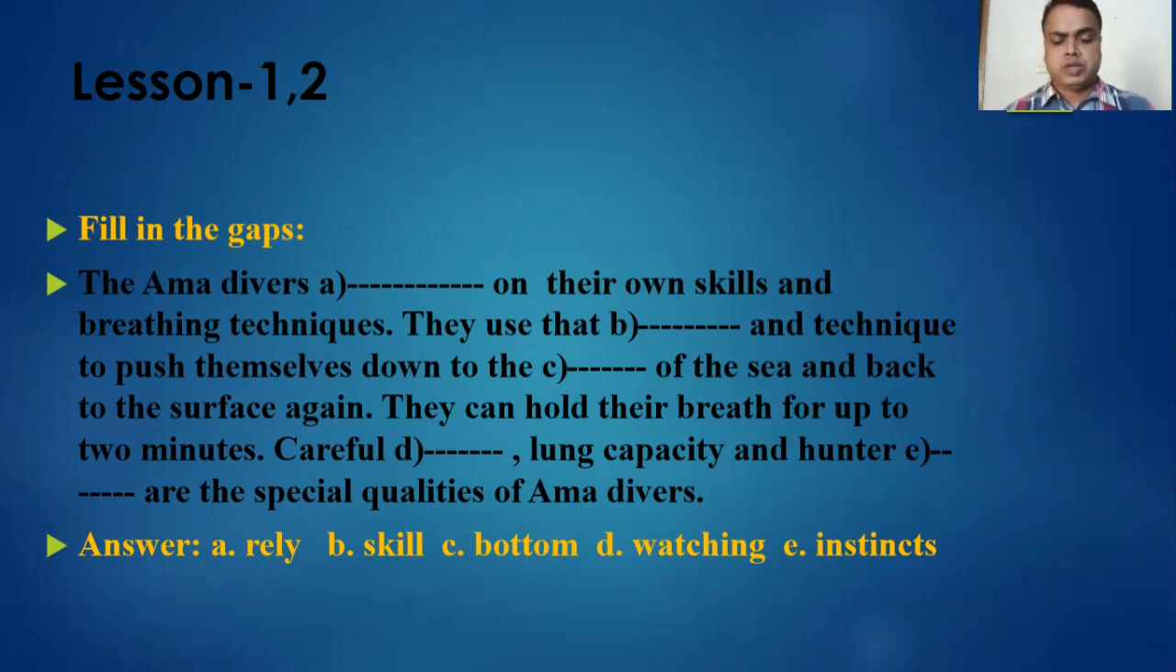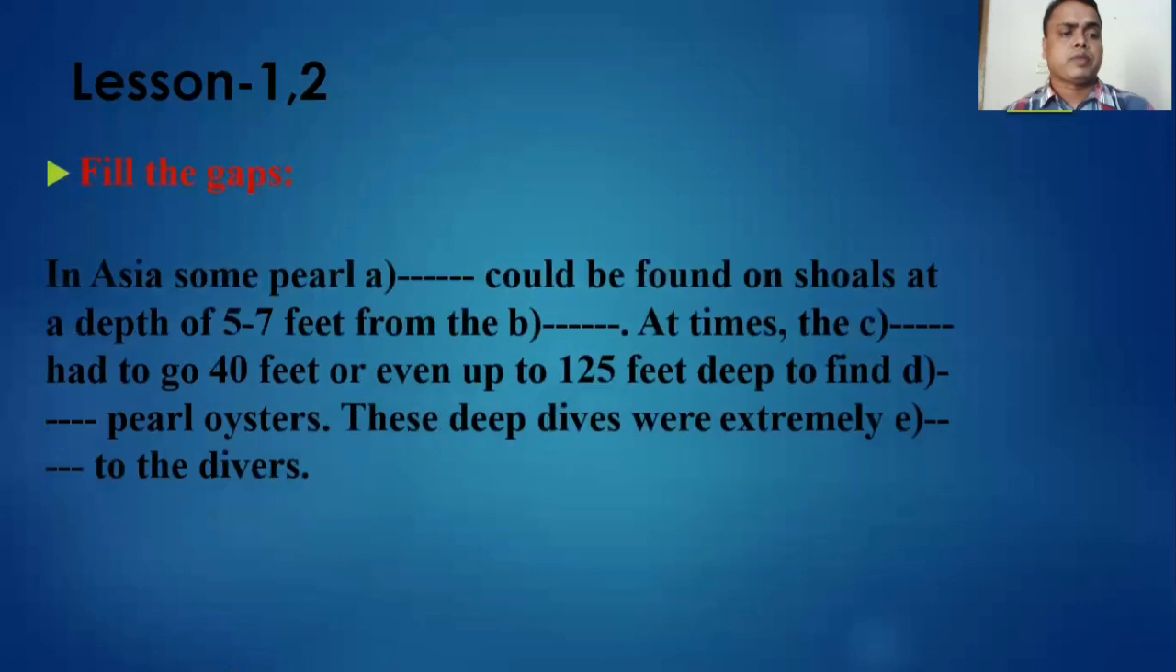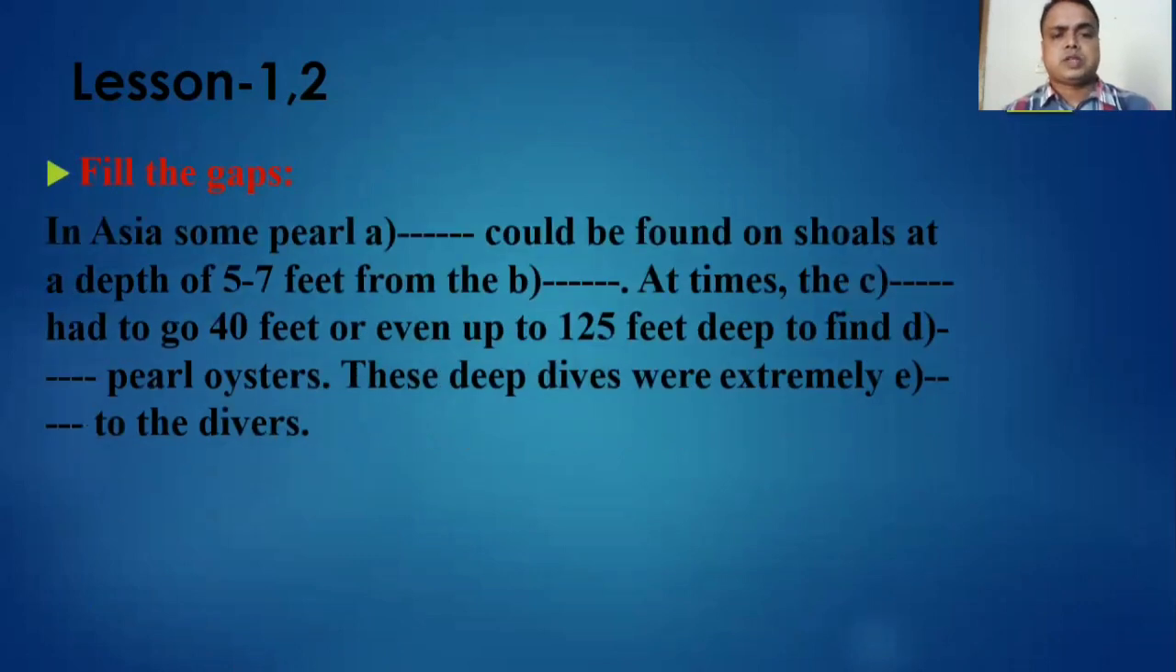Okay, dear learners. Now next fill in the gaps for you here. In Asia, some pearl dash could be found on shoals at a depth of 5 to 7 feet from the dash. At times, the dash had to go 40 feet or even up to 125 feet deep to find dash pearl oysters. These deep dives were extremely dash to the divers. So, dear learners, here write down the answers. Okay, I am also giving you the answers.